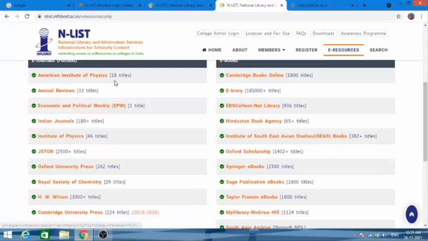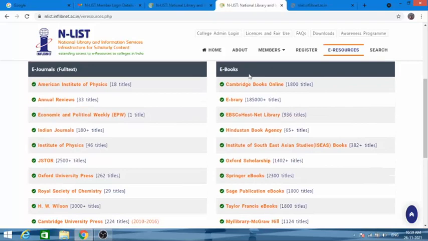It includes American Institute of Physics, Annual Reviews, Economic and Political Weekly, Indian Journals, Institute of Physics, JSTOR, Oxford University Press, Royal Society of Chemistry, H.W. Wilson, Cambridge University Press.